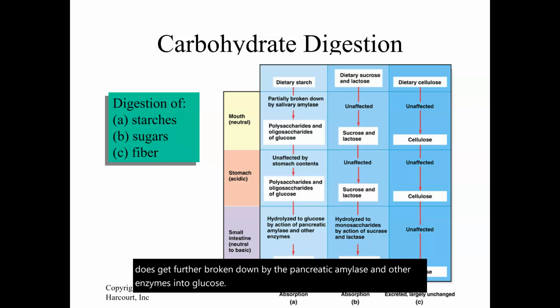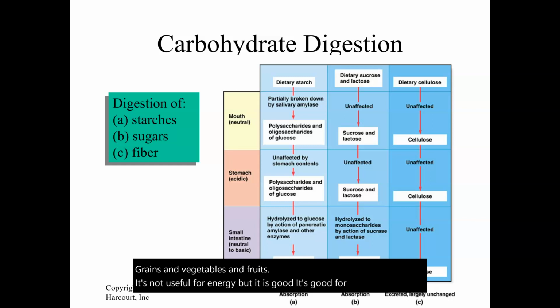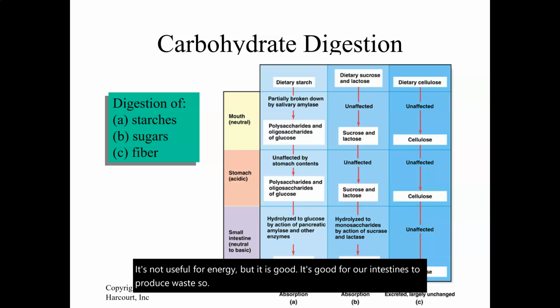Sucrose and lactose come in the mouth. Nothing happens to them there. Remember, they're disaccharides. Nothing happens to them in the stomach, but then in the small intestine they are changed and broken down. And then cellulose is not affected by any part of our body. It's part of grains and vegetables and fruits. It's not useful for energy, but it is good for our intestines to produce waste, so it does not get digested.